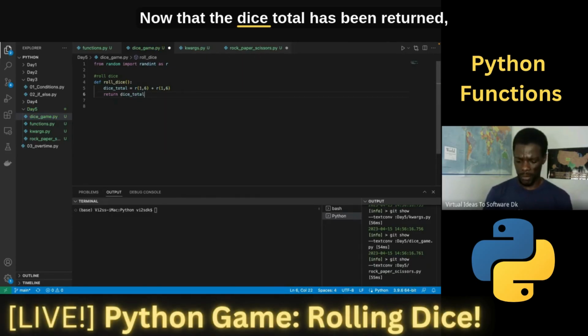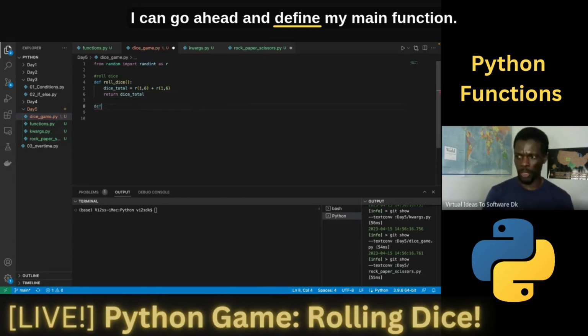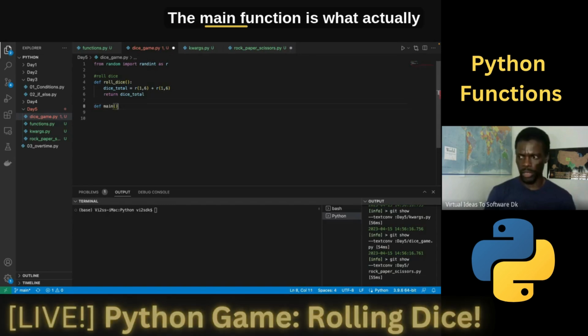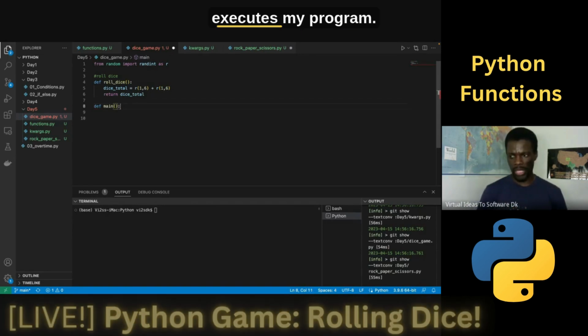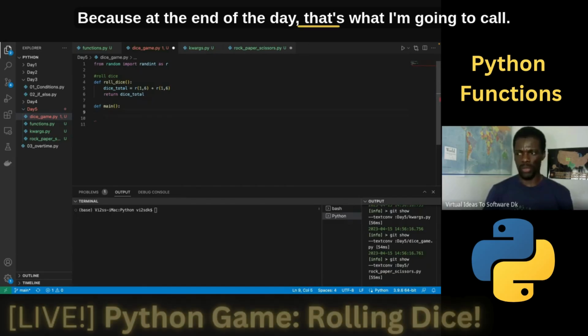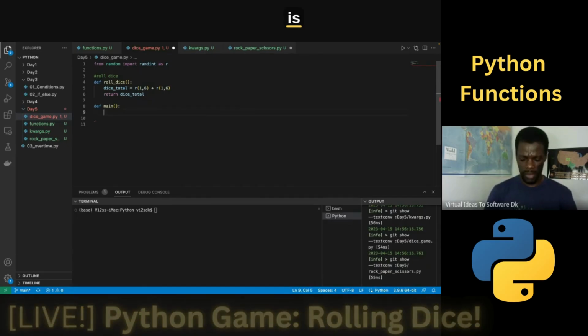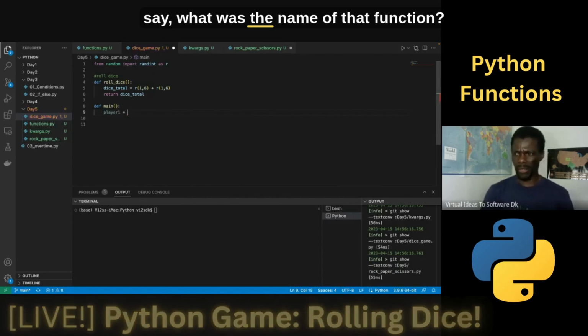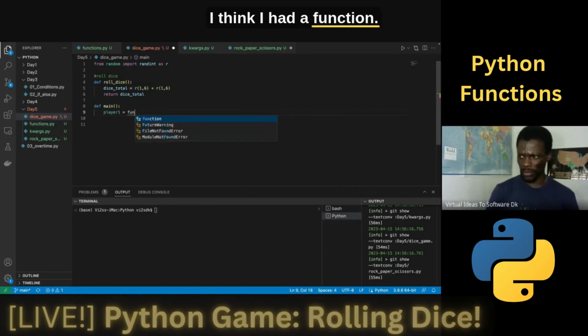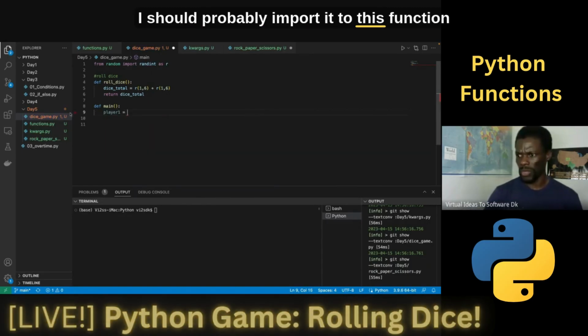So now that the dice total has been returned, I can go ahead and define my main function. The main function is what actually executes my program, because at the end of the day, that's what I'm going to call. So next thing I want to say is player number 1 should be equal to, let's say, what was the name of that function? I think I had a function. I should probably import it to this file right here.